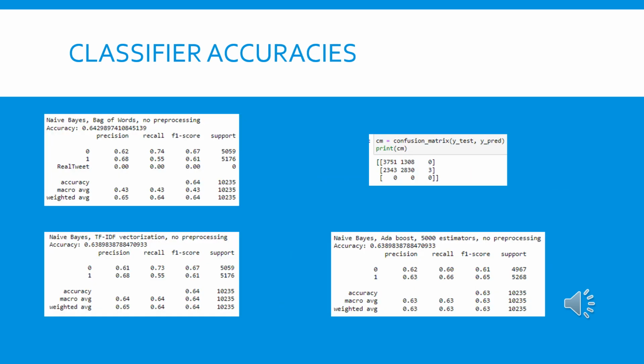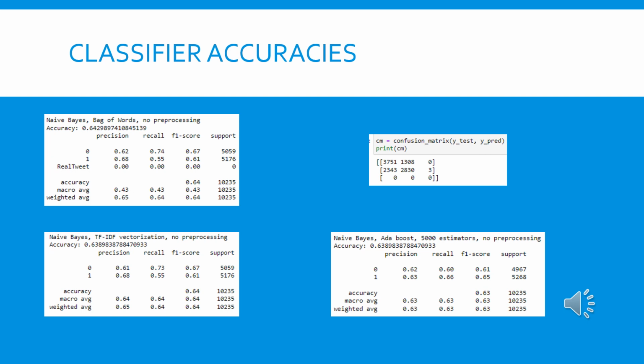So here's a quick look at the various classifiers with their corresponding statistics. On the top left, you'll see our best performing model, the naive Bayes, using a bag of words with very minimal text pre-processing. And on the right of that, you'll see the corresponding confusion matrix. Under those, you'll see the TF-IDF implementation of naive Bayes, and on the right of that, you'll see the AdaBoost implementation for naive Bayes. And in this test, we used 5,000 estimators for the AdaBoost ensemble.